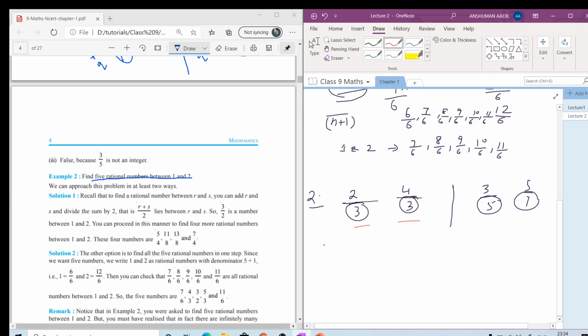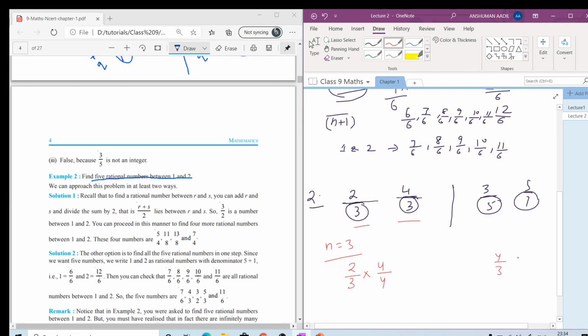Let's say we need to find three rational numbers. It's very simple, like in our first part we followed the method. Here n equals 3, so we are going to divide by n plus 1. So 2 by 3 multiplied by n plus 1, 4 and 4.